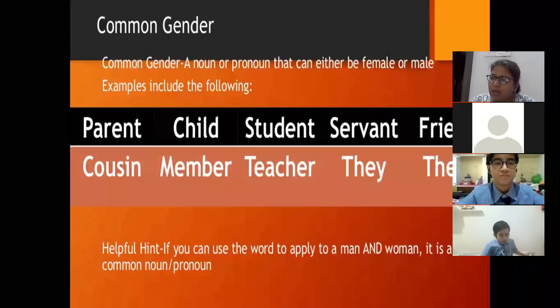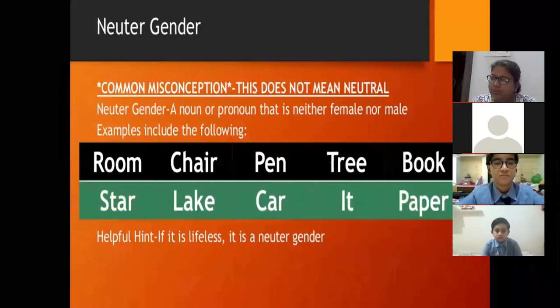Or we can say nouns which may be used for both males and females are said to be of the common gender. Next is your neuter. A noun or a pronoun that is neither female nor male. They are your neuter gender.